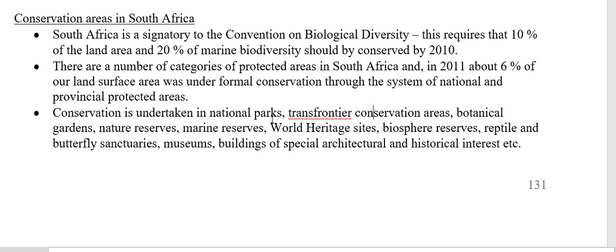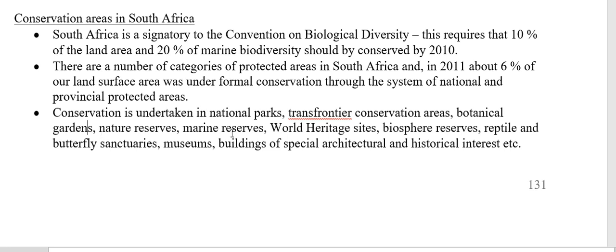When we establish a national park, like the Kruger National Park, that is a conservation area. There are trans-frontier conservation areas that stretch across different countries. Botanical gardens: here by us on the West Rand, we have the Walter Sisulu Botanical Gardens. It is a conservation area because we are not allowed to pollute there. We are not allowed to remove any plant life or pick up anything. Whatever is there must stay there. We can't pick up little things to remember our trip. We can't pick up a rock. We can't remove anything from the area. That is what conservation means.